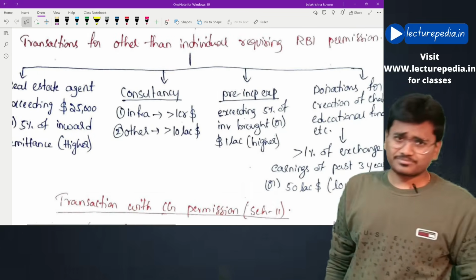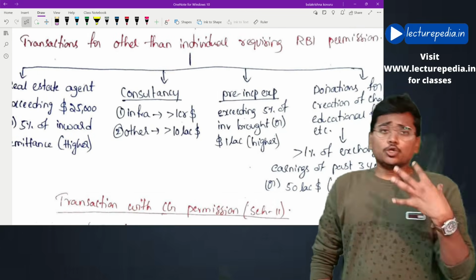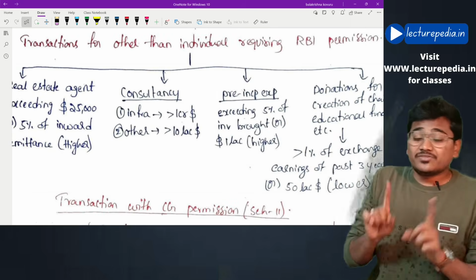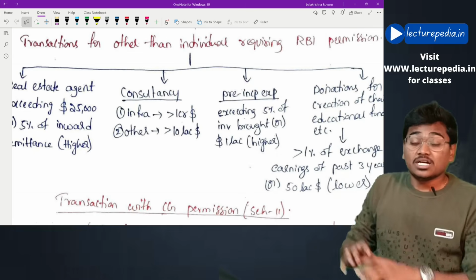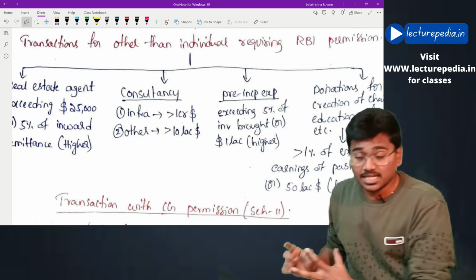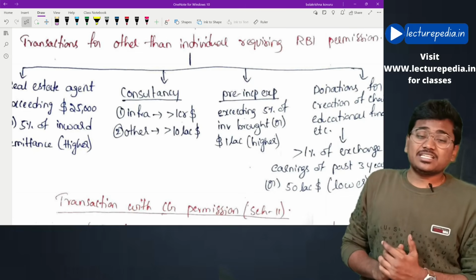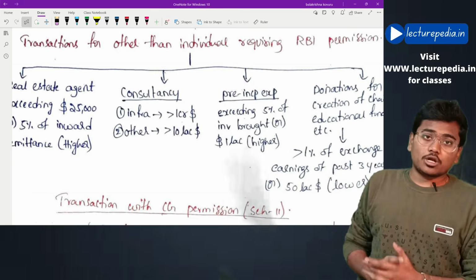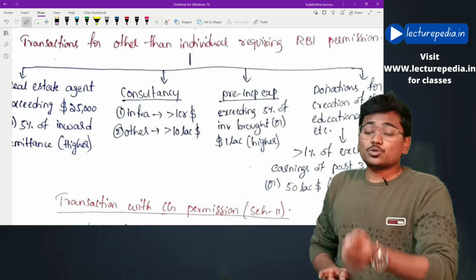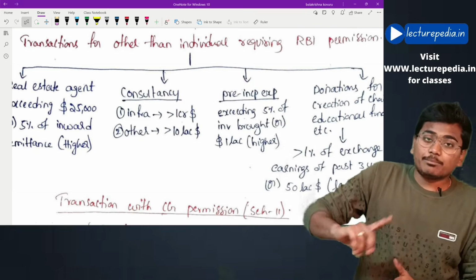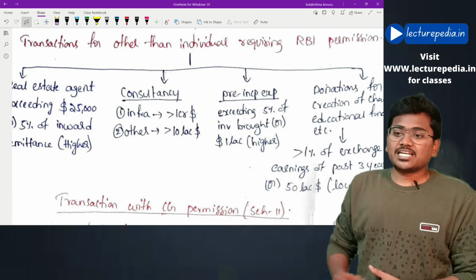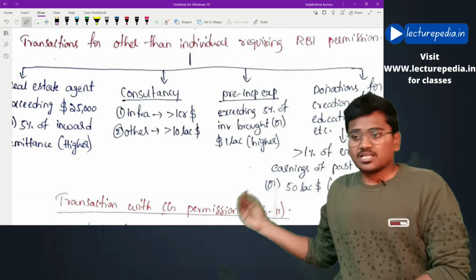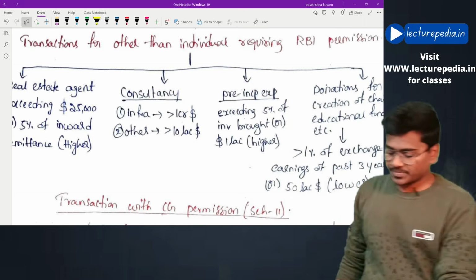Next, consultancy services. You might take consultancy services from foreign countries. If that consultancy service is related to an infrastructure project in India, then the maximum consultancy fee that can be paid without prior approval of RBI is $1 crore. If the consultancy is related to other than an infrastructure project, then the maximum consultancy fee that can be paid is $10 lakh without approval of RBI. If it exceeds this limit, you need to take approval of RBI.